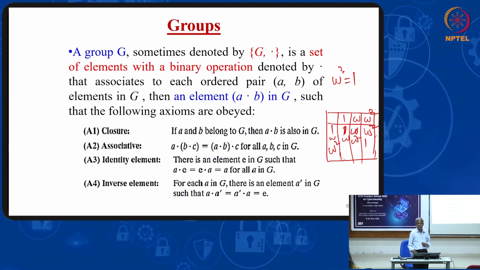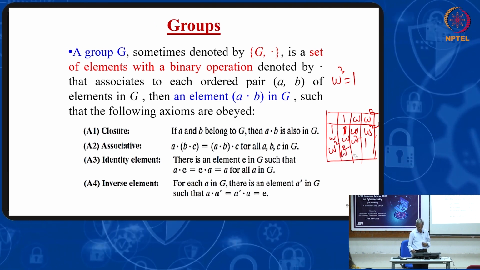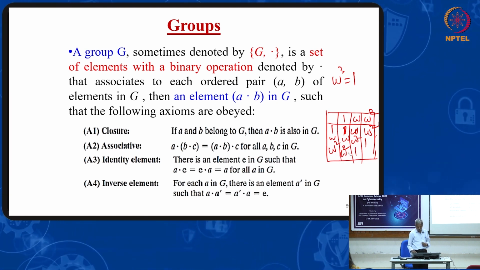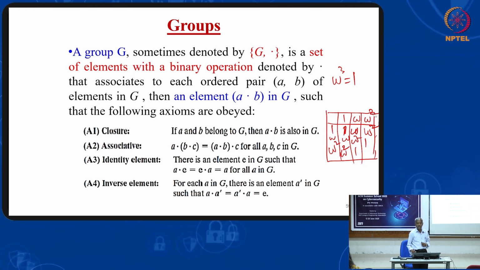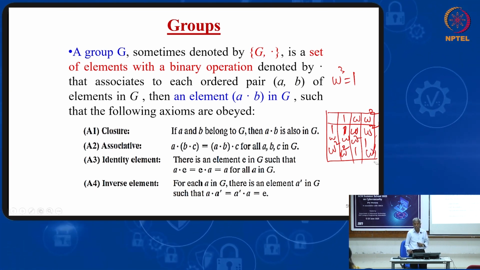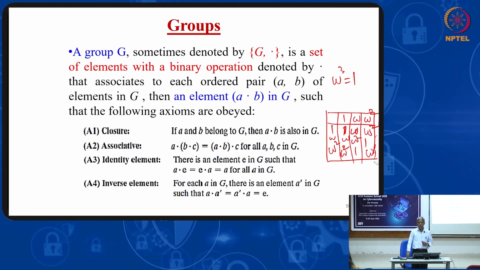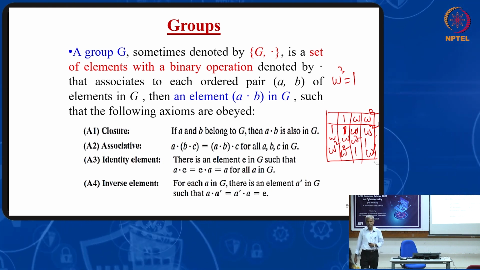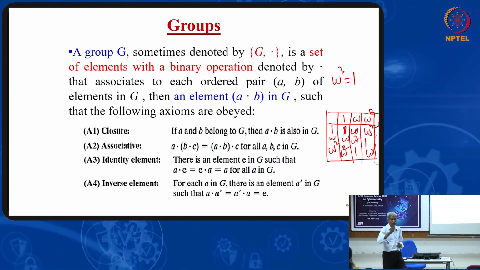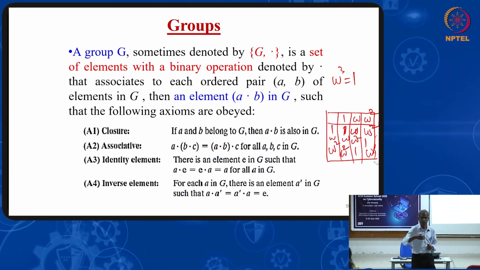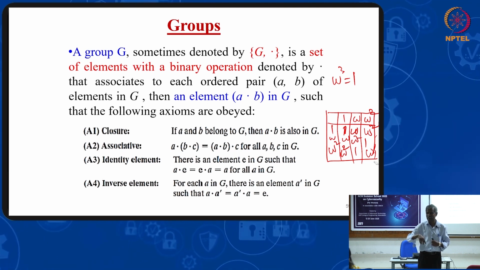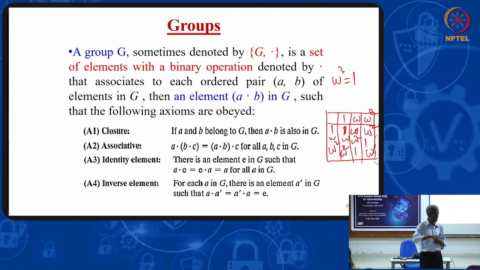Omega square into 1, omega square. Omega square into omega, 1. Omega square into omega square, omega, since omega cube into omega cube is 1. I have formed the composition table. From the composition table, the multiplication of any two members belongs to the same group. That means it is satisfying the same set. Therefore, it is satisfying the closure property.